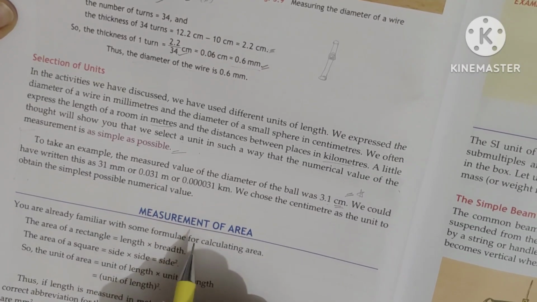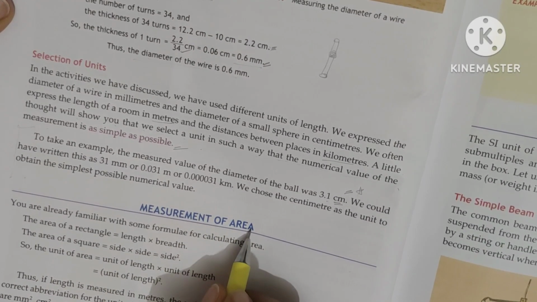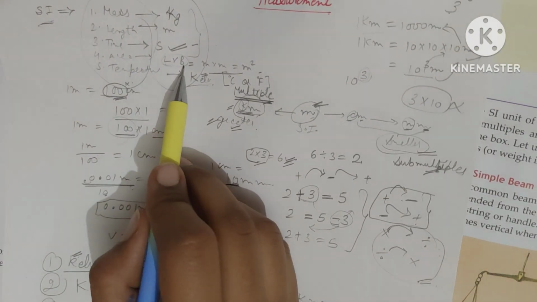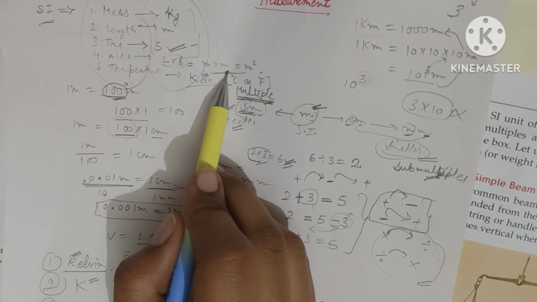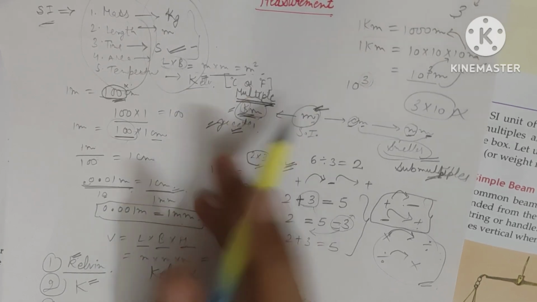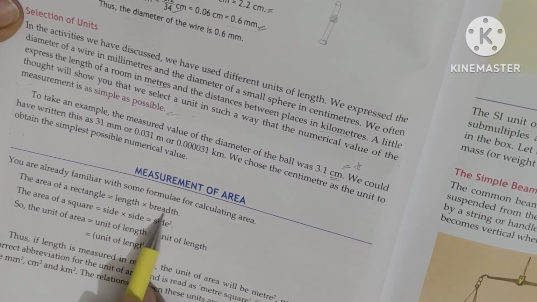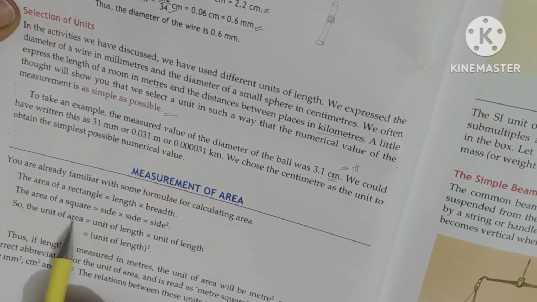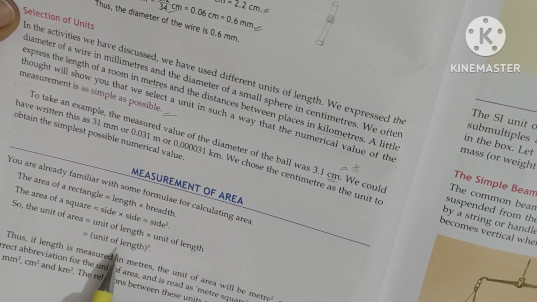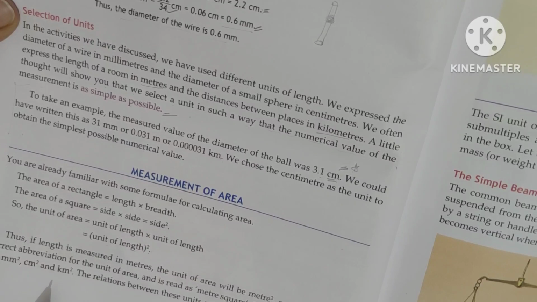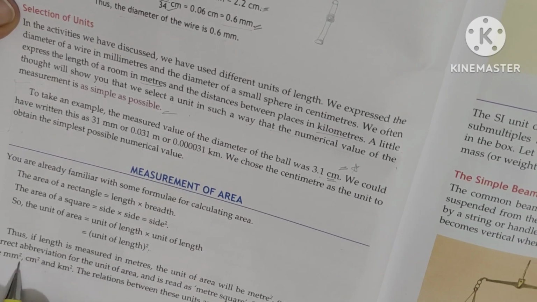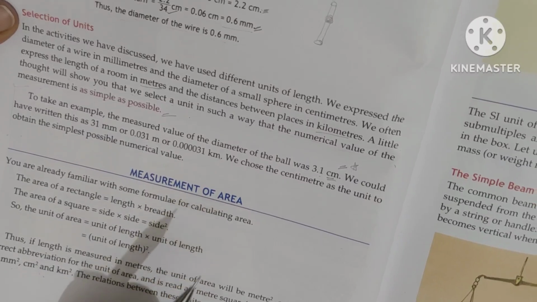Okay. Next is measurement of area. How to measure area, I already explained in the starting. The area is length into breadth. If both lengths are in meters, then meter square will come. Everything is written here for the various figures: the unit of area is the unit of length squared, right? Similarly we can write centimeter square, kilometer square also, that is the area.